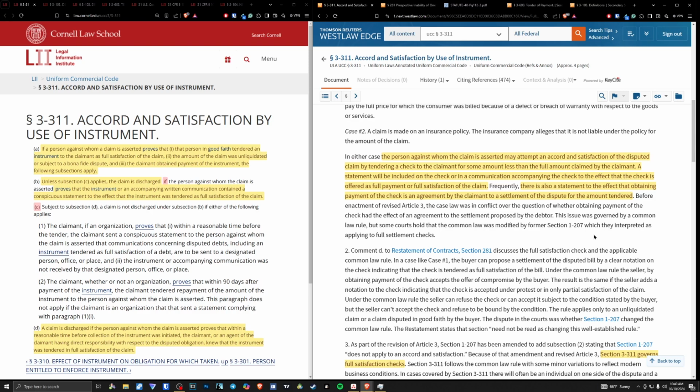This is what Section 3-311 is telling us. And these Uniform Laws Annotated comment sections are absolutely excellent as well for understanding this in detail.